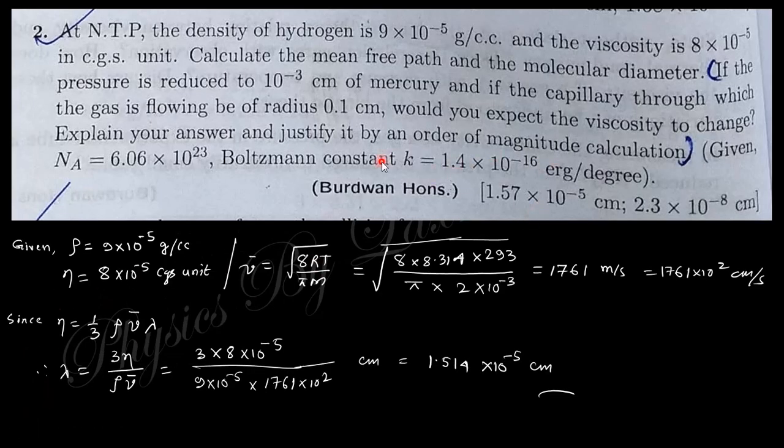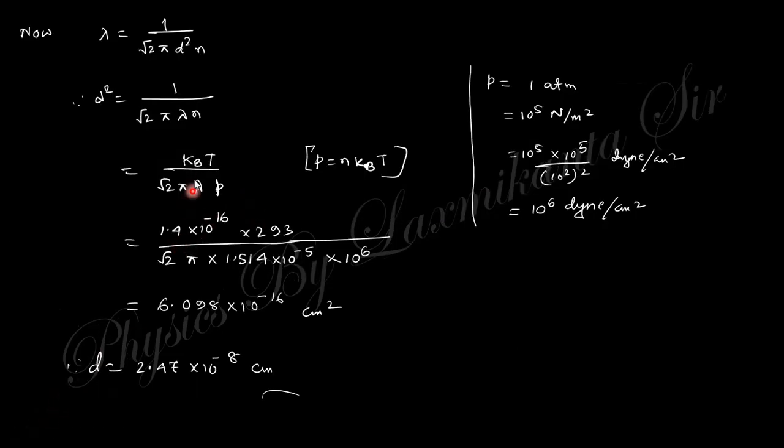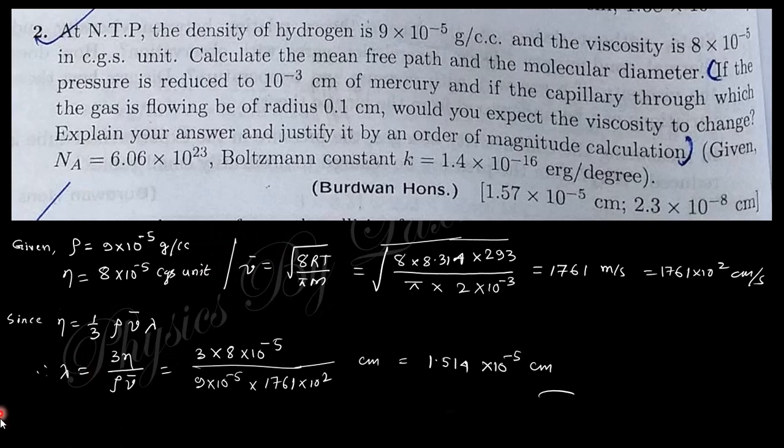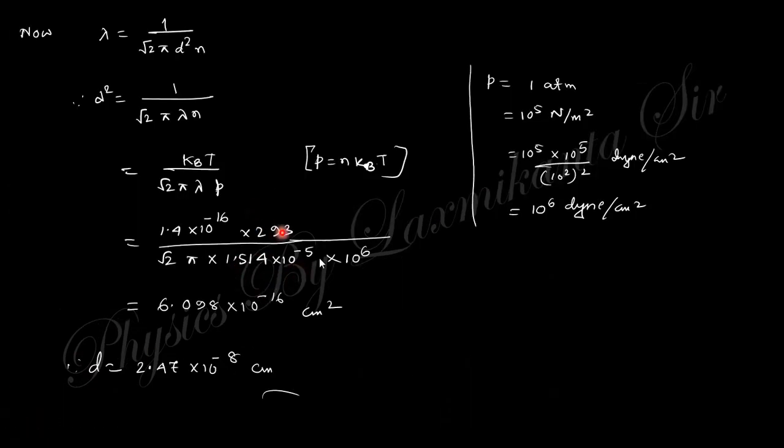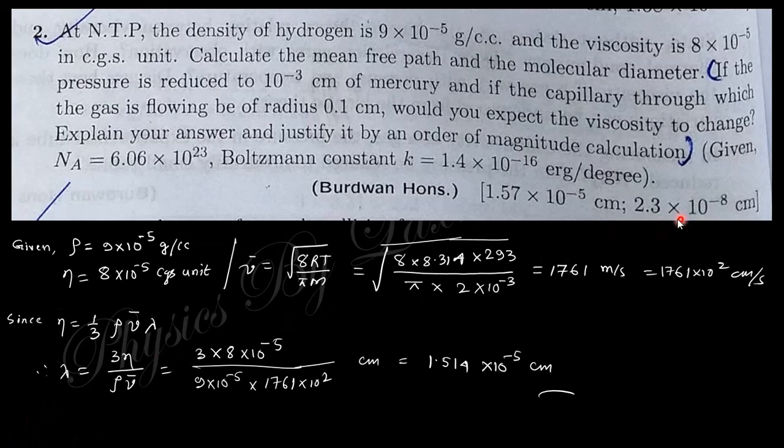Here k is Boltzmann's constant, T is the temperature, and Boltzmann's constant is given here in CGS units. Lambda we already obtained in the previous expression, and P is 10 to the power 6 dyne per centimeter square. Using these values, you can get d, which is 2.47 times 10 to the power minus 8. Okay, so we got this answer.